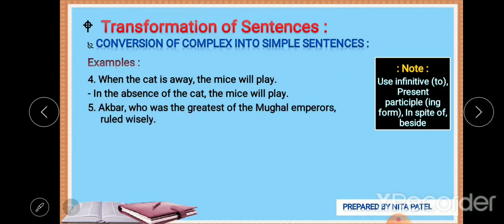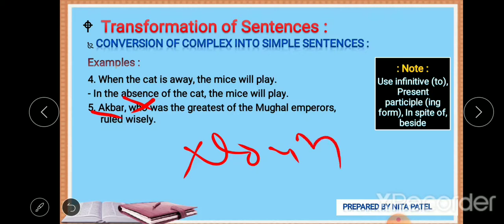Akbar, who was the greatest of the Mughal emperors, ruled wisely. Now, Akbar, the greatest of the Mughal emperors. Here we can use a noun phrase to frame this simple sentence.